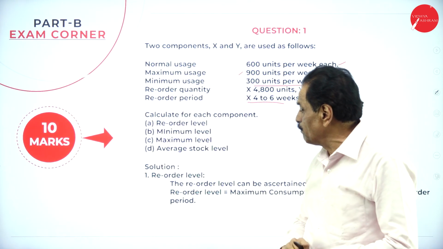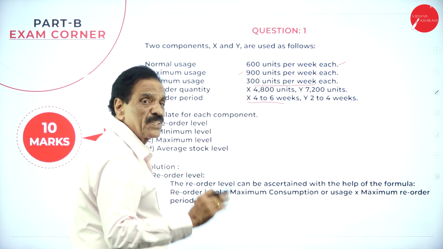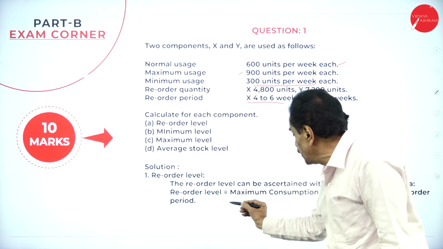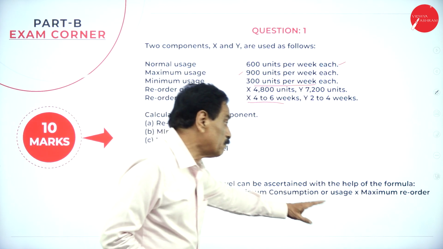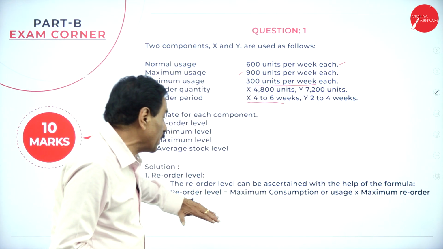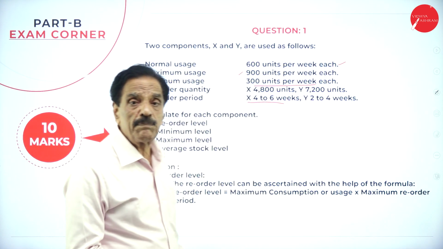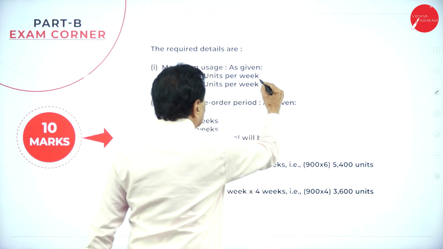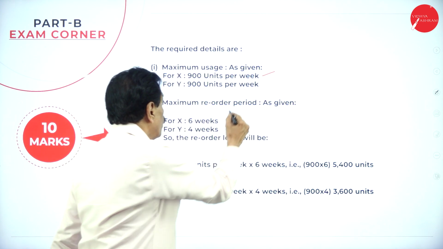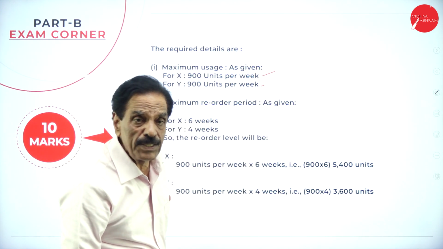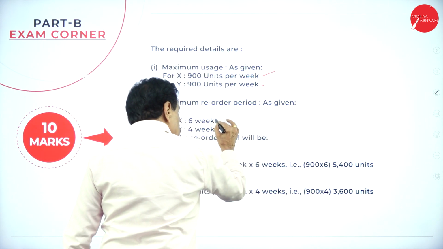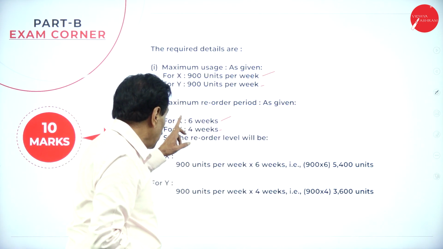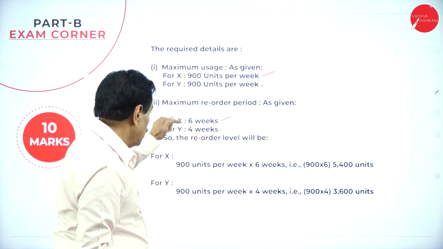So we'll go with the formula. First is called reorder level. Reorder level can be ascertained with the help of the formula: reorder level is equal to maximum consumption multiplied by maximum reorder period. What is the maximum usage? X can be used 900 units per week, Y can be used 600. Then the maximum reorder period: maximum weeks for X is 6 weeks, for Y is 4 weeks.